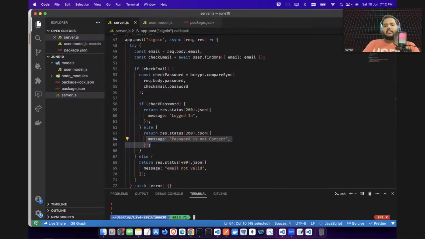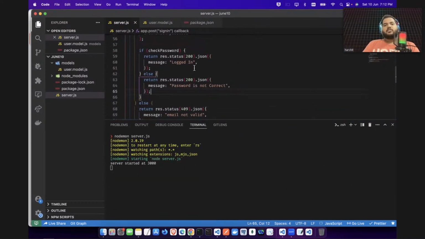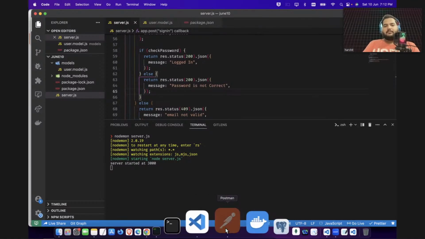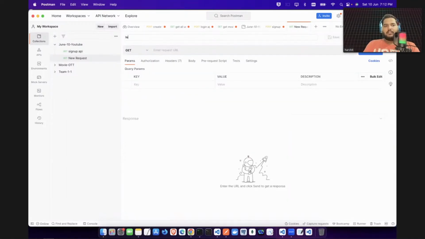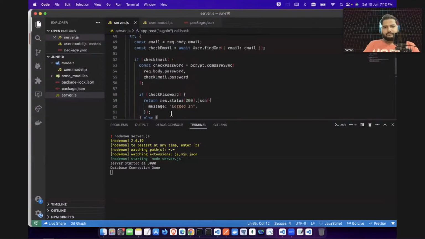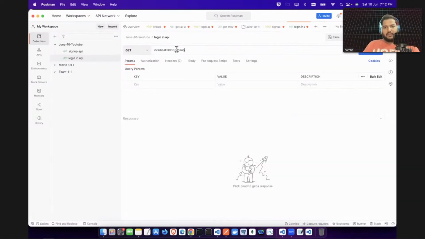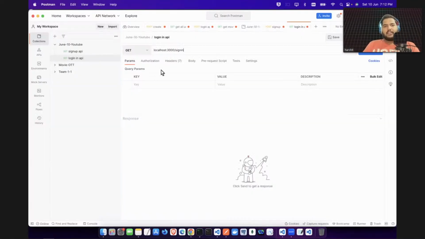So now let's try to test that. Testing is very important whenever you are building your APIs, because there can be some errors. So we will be testing with lots of input now. Let's wait for the database connection. Meanwhile, I can add a request and name it login API, and I can copy this URL and give it here. This is the sign in API, so I will name it sign in API. Okay, database connection is done. Now let's try to log in.